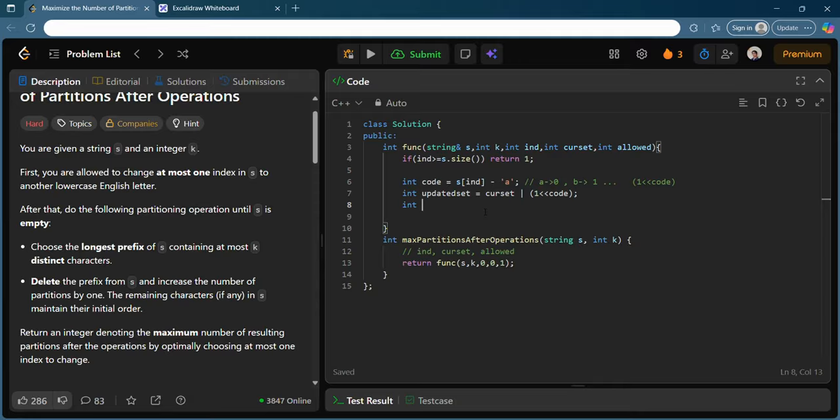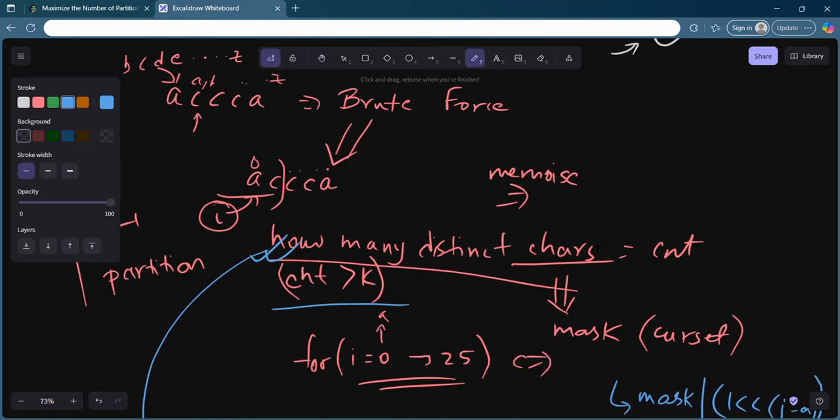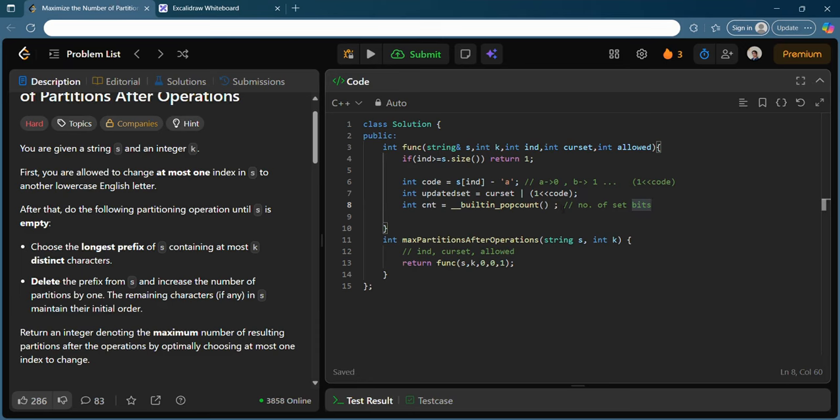And you can have a count, which is nothing but built-in pop count. This gives the number of set bits. So that gives me how many distinct characters are present. So built-in pop count of, let's say, the updated set only. That is the number of set bits including the current character.